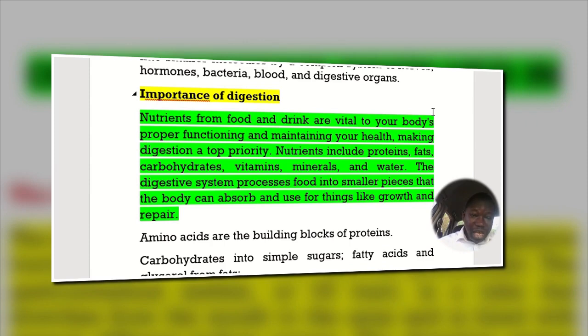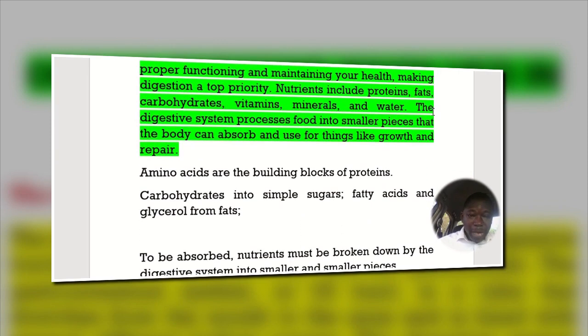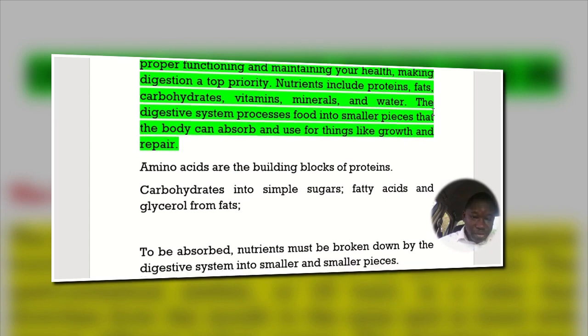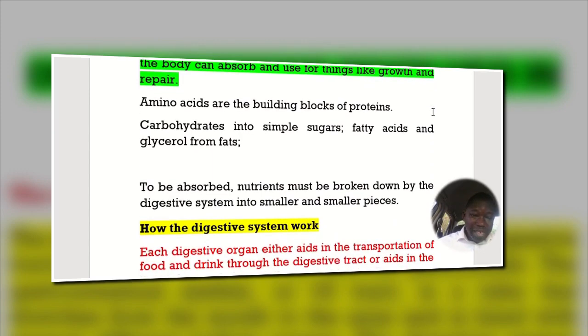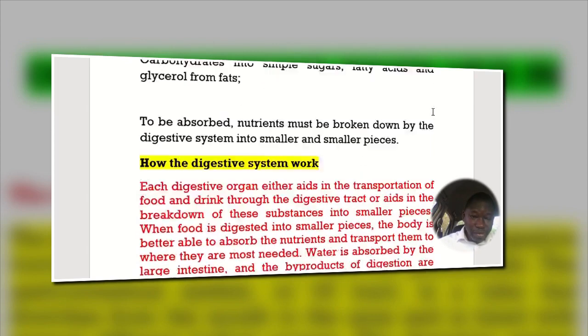The digestive system processes food into smaller pieces that the body can absorb and use for things like growth and repair. Amino acids are the building blocks of proteins. Carbohydrates break down into simple sugars, and fats into fatty acids and glycerols. To be absorbed, nutrients must be broken down by the digestive system into smaller and smaller pieces.